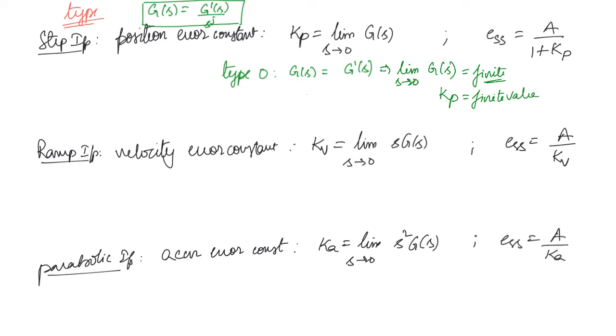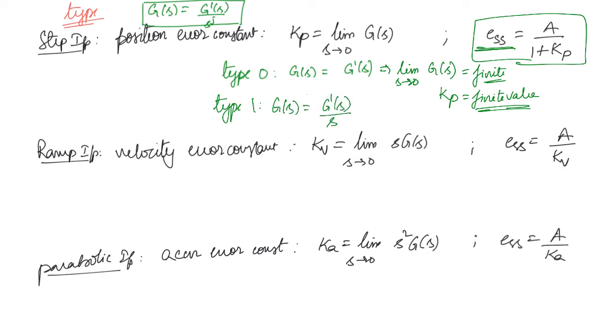Once Kp is finite, what will happen to the steady state error? This will also become finite. Now what if you take a type 1 system? Then G of s you can write as G dash of s divided by s. Now if you apply limit s tends to 0, it will become infinite.